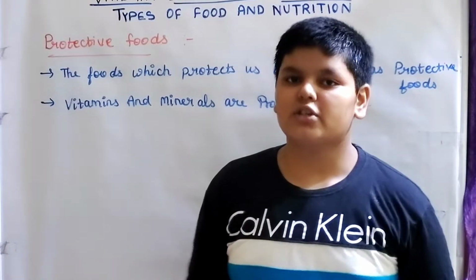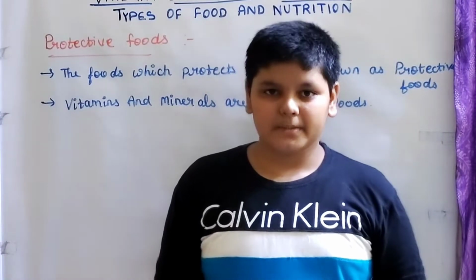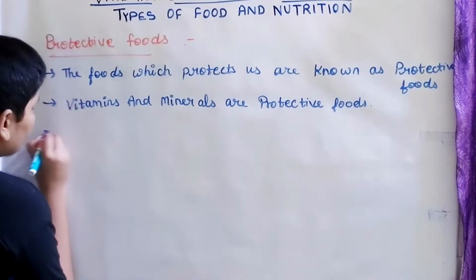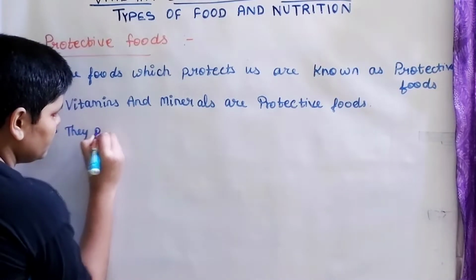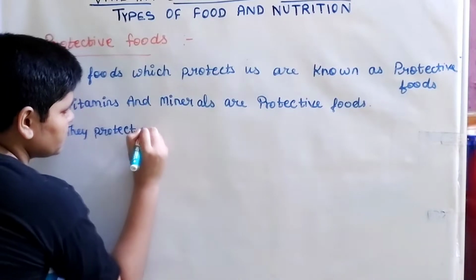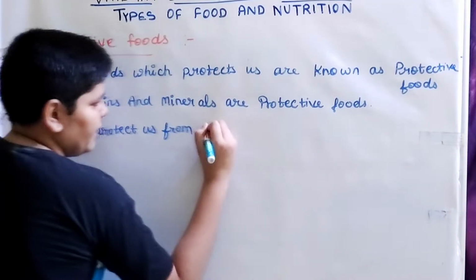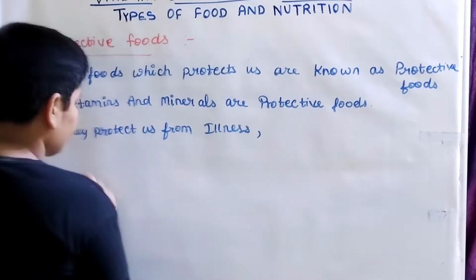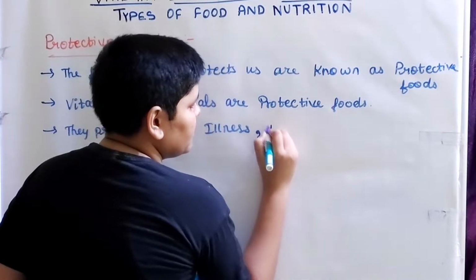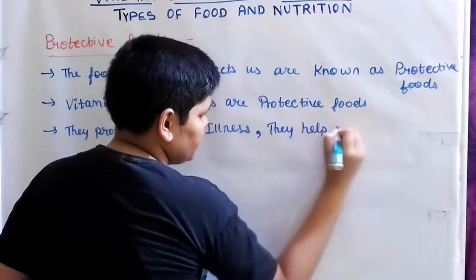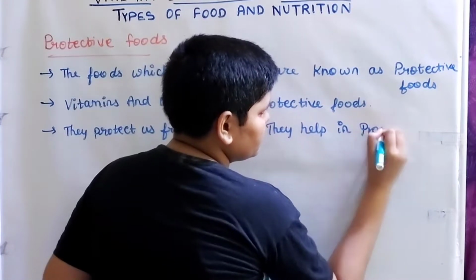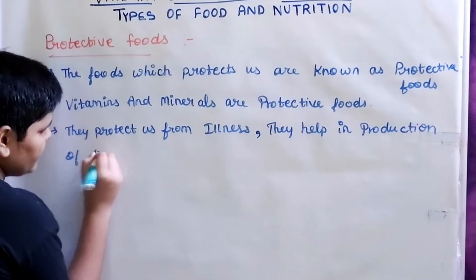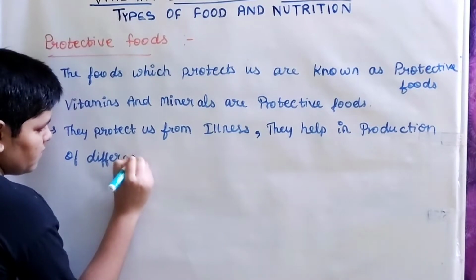So these are the main uses of vitamins and minerals. Deficiency of vitamins and minerals can cause various severe diseases. These are the main functions of protective foods. They protect us from illness. They help in production of different organelles.